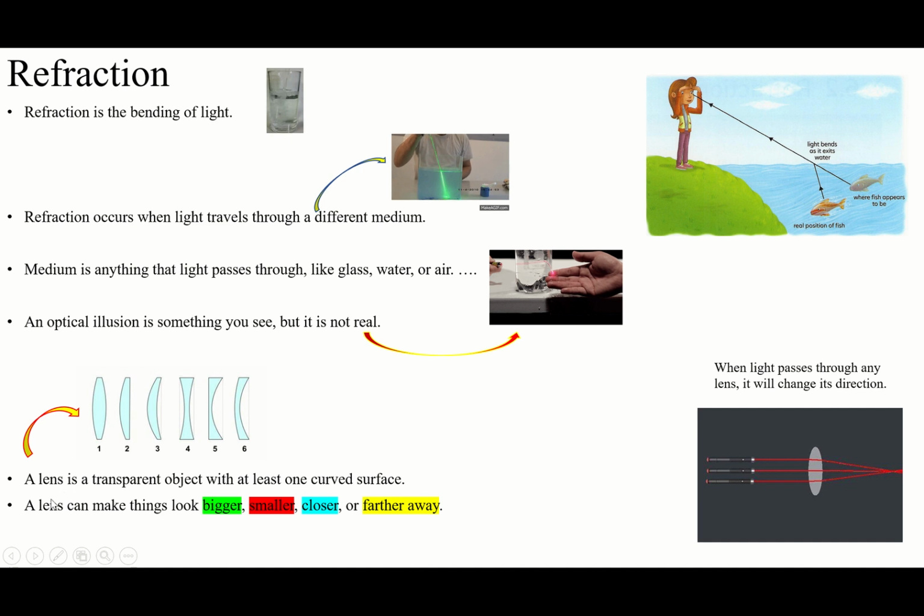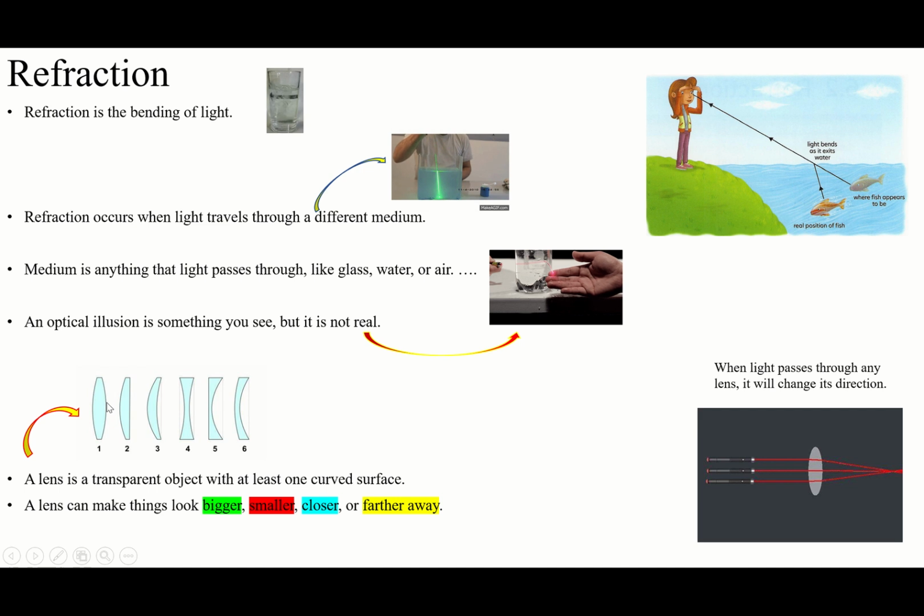Now let's go for lens. What is a lens? Because in refraction, lens is also doing some things. Let's see what they are. A lens is a transparent object or transparent substance with at least one curved surface. It means at least one of the sides will be curved, either inward or outward. Just one of the surfaces must be curved, at least one.